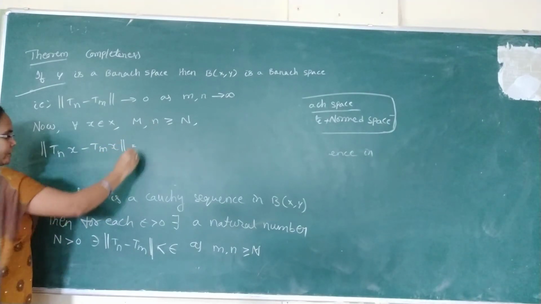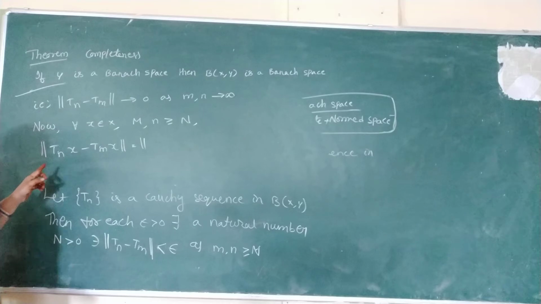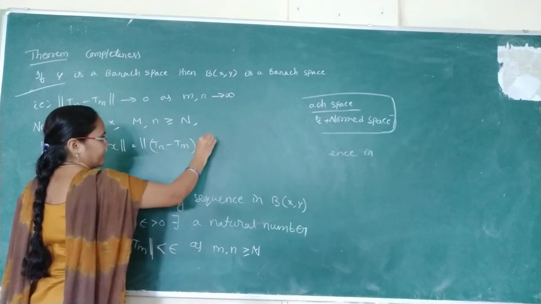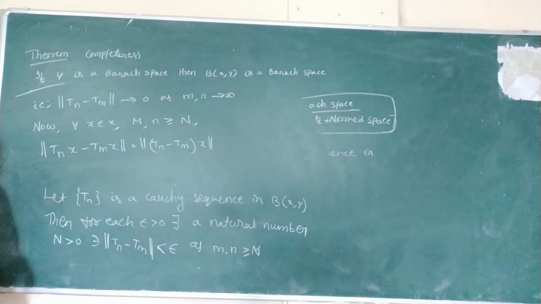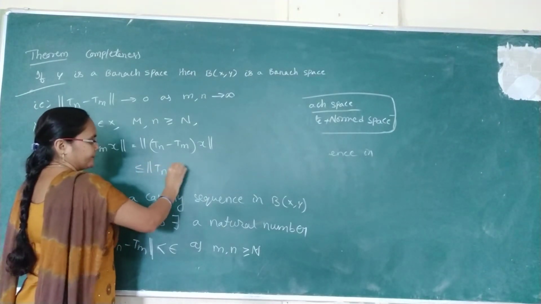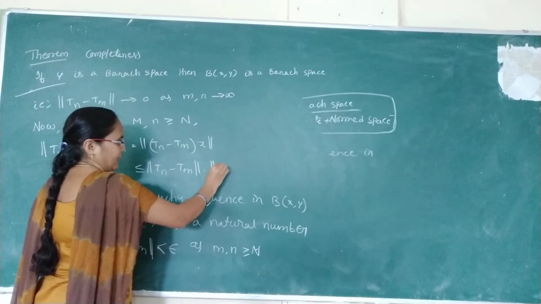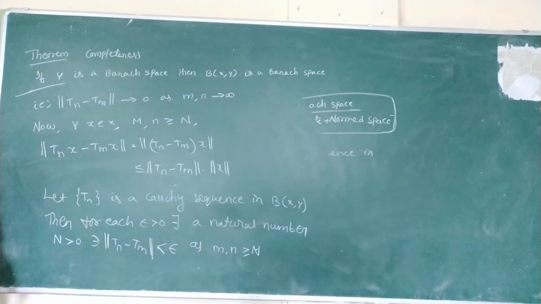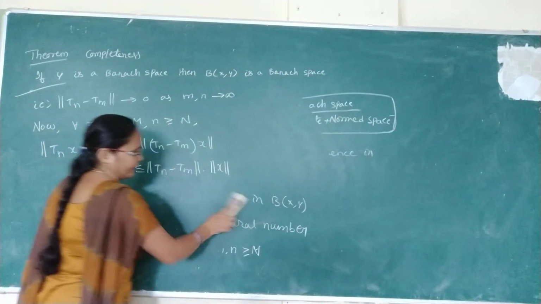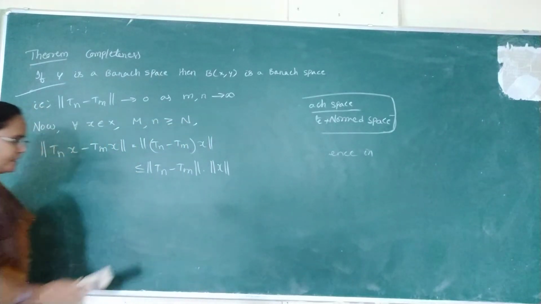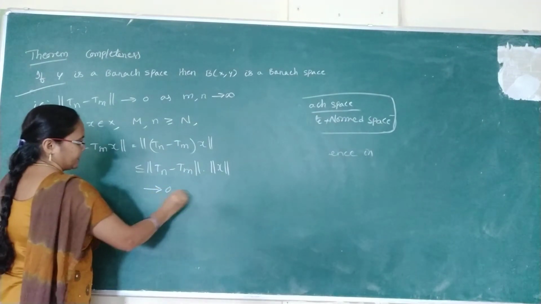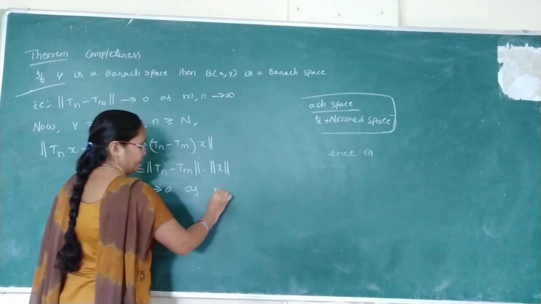Now it can be written as norm of (Tn minus Tm)(x). Okay. Now norm of A into B is less than or equal to norm A into norm B. Here we substitute the norm of Tn minus Tm value, which tends to 0 as m, n tends to infinity.